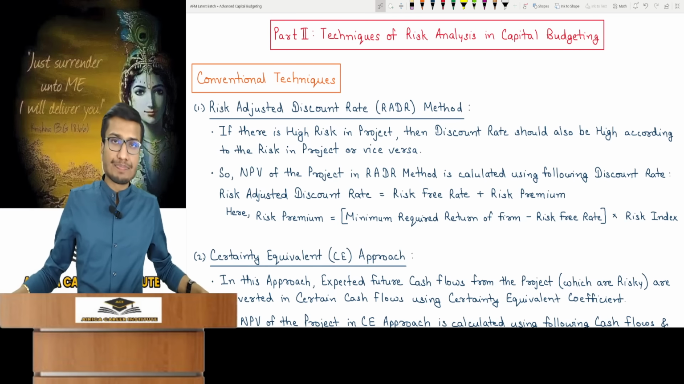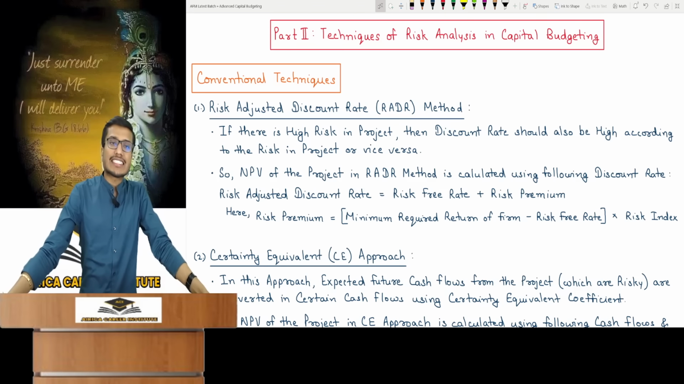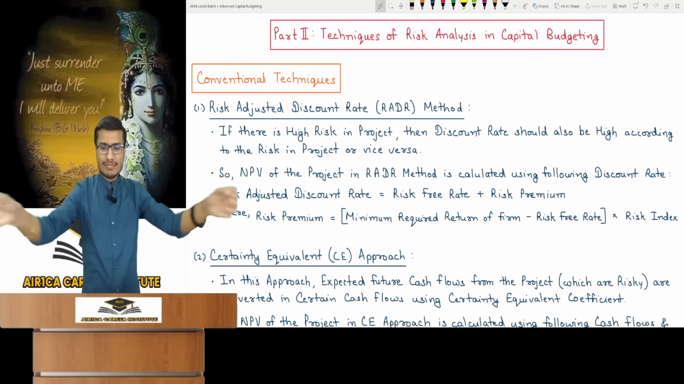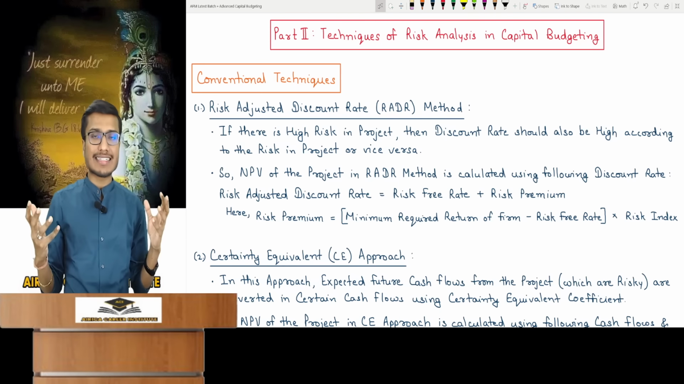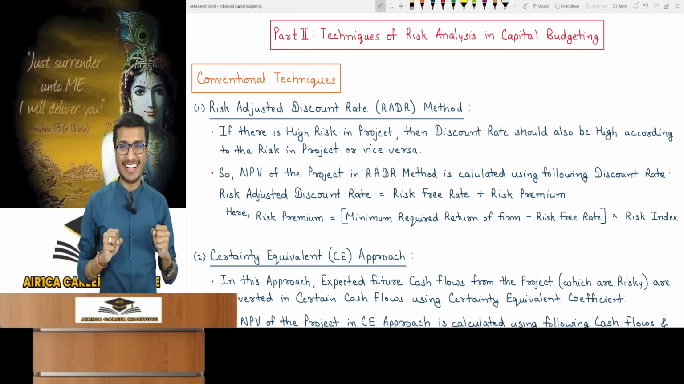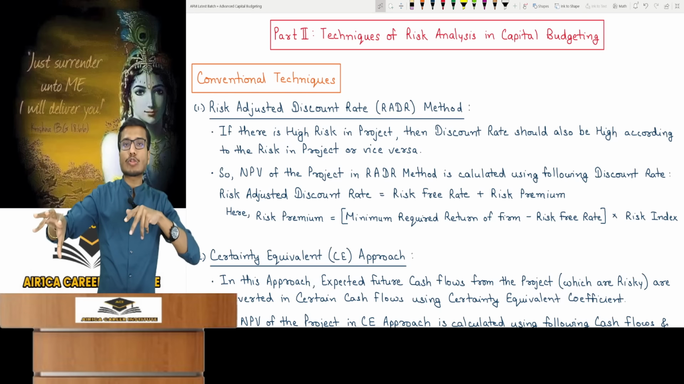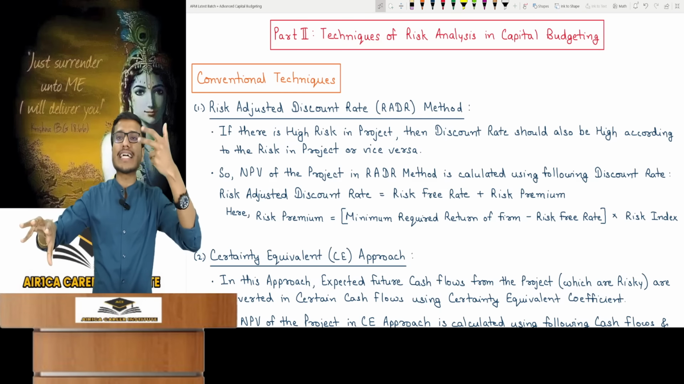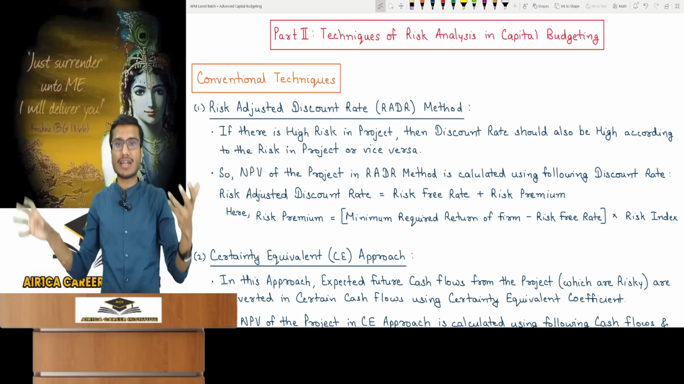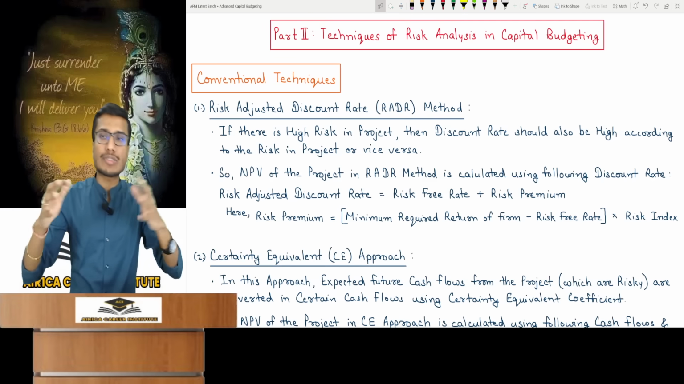Everyone look here. Techniques of risk analysis in capital budgeting. Whenever you make capital budgeting decisions, there is risk involved in them. I am making a capital budgeting decision, so there is risk involved. So I need to identify that risk, mitigate it, reduce it. So there are some techniques to analyze risk.